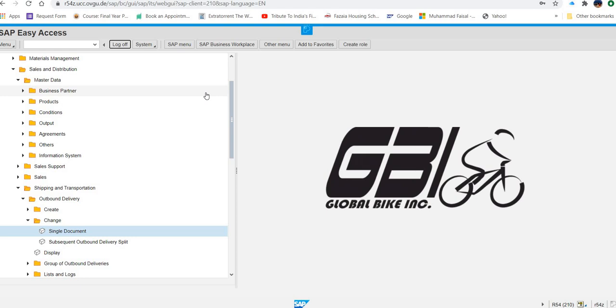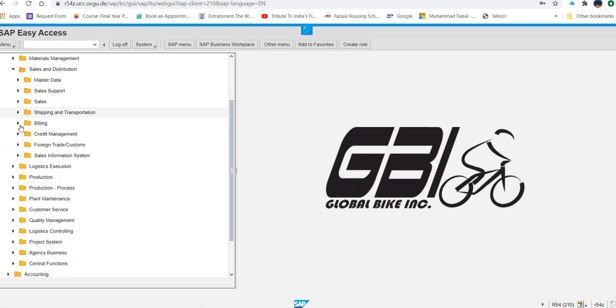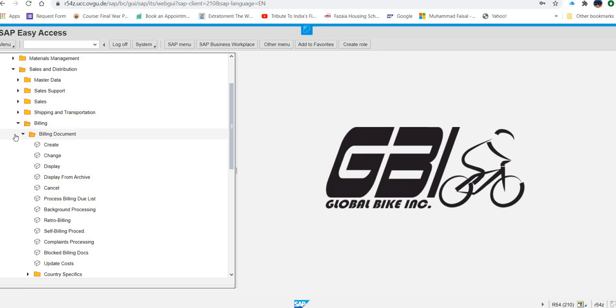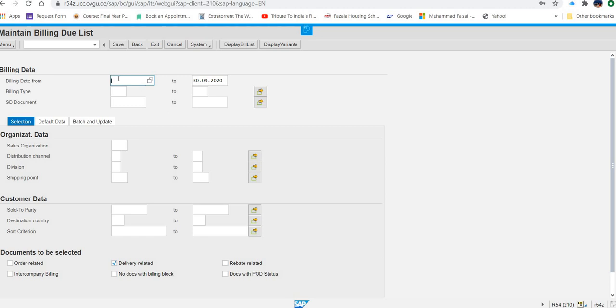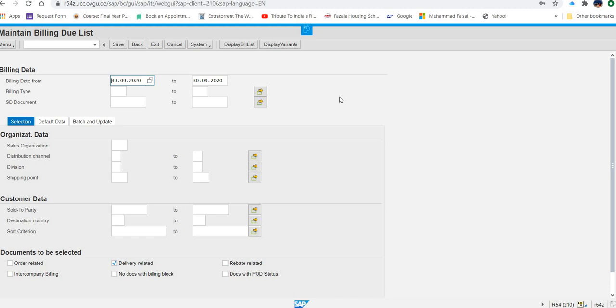Logistics, sales, distribution, billing document. So we'll close this. Logistics, sales, distribution, billing document, and under billing document, process billing due list. Now in this billing date, so definitely we will put today's date. Now what next they are asking us here? UE00 for sales organization.